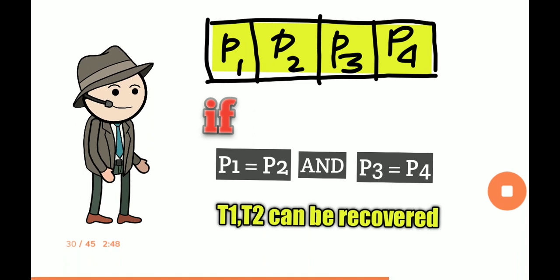And if P1 is equal to P2 and P3 is equal to P4, then we can easily recover the strings T1 and T2 from the new string S. If we abide by the initial statement T1 plus T1 plus T2 plus T2 is equal to S, where the plus symbol represents string concatenation, then P1 equals P2 must be equal to T1 and P3 equals P4 must be equal to T2.